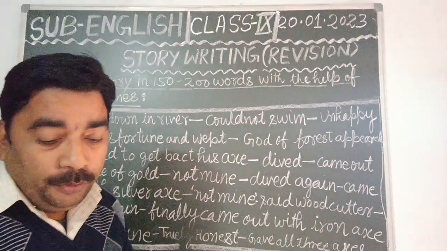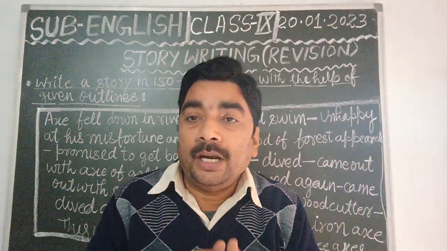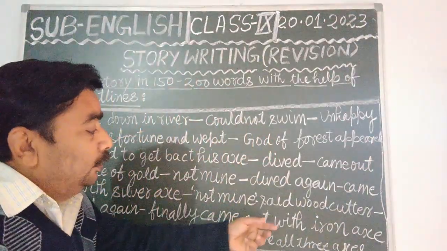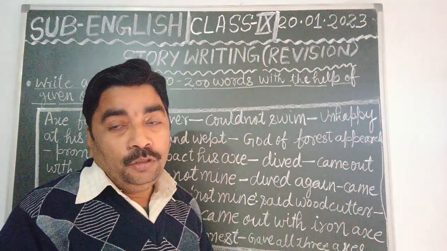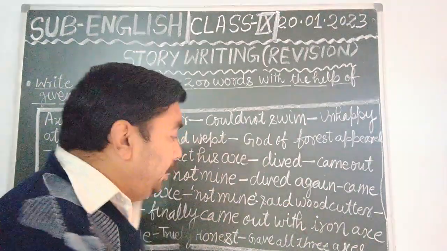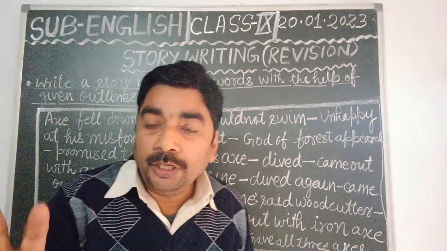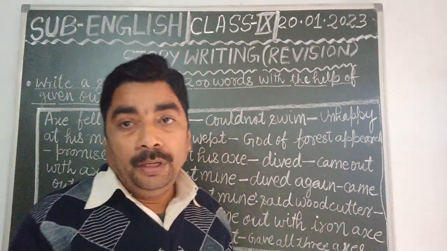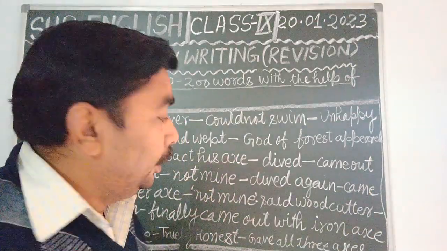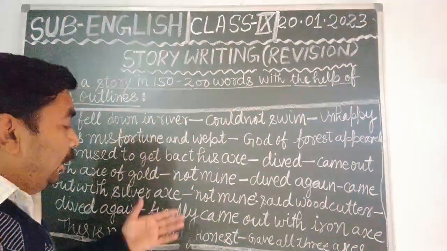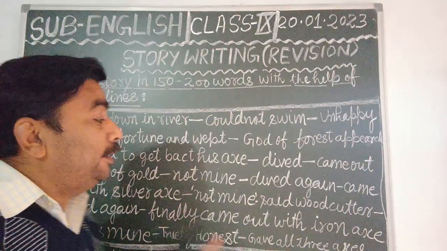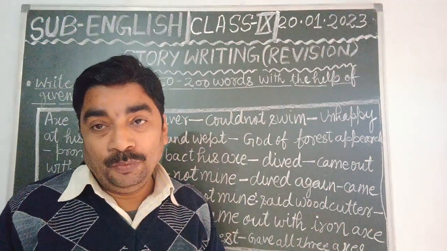So obviously this story will start with that woodcutter. And after seeing the contents, you must have understood that this story is about the honesty of that woodcutter.